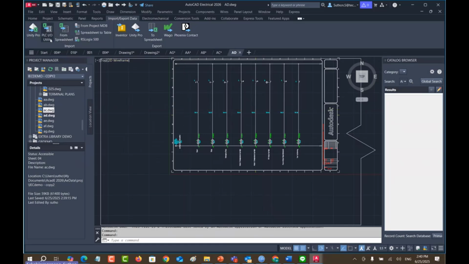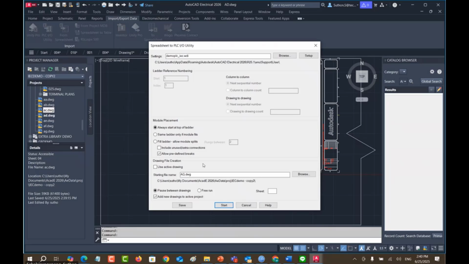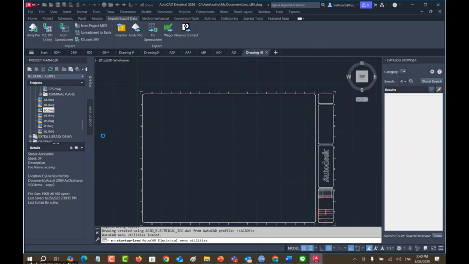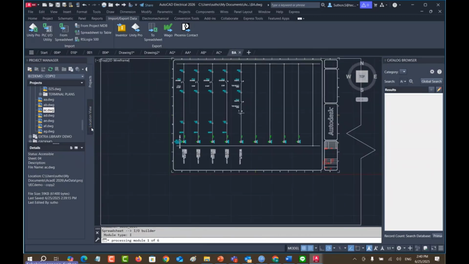This is quite useful. PLC utility as well, demo PLC. And you want to add this to the BA project. Make it free run and start. Now, it will create for you automatically as well.